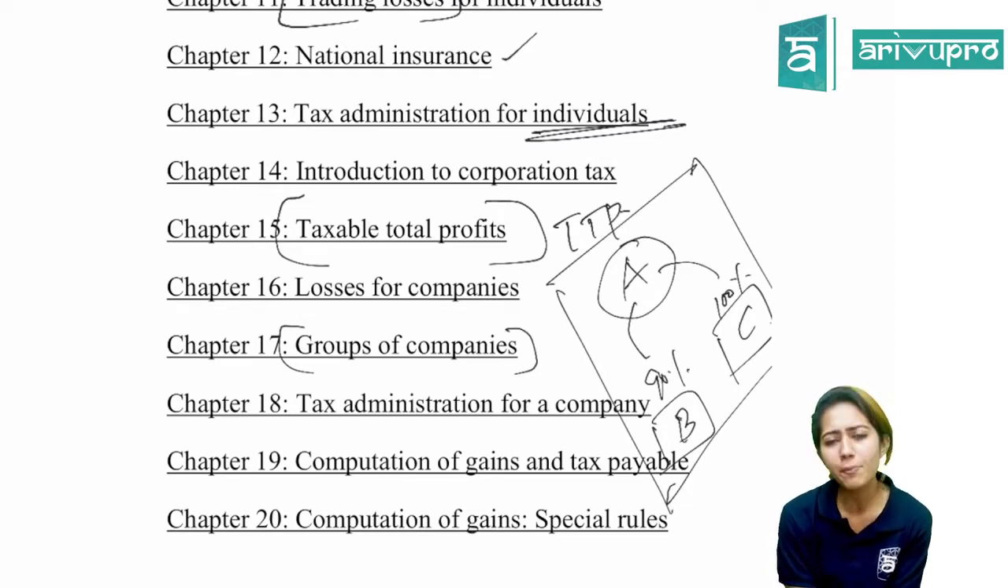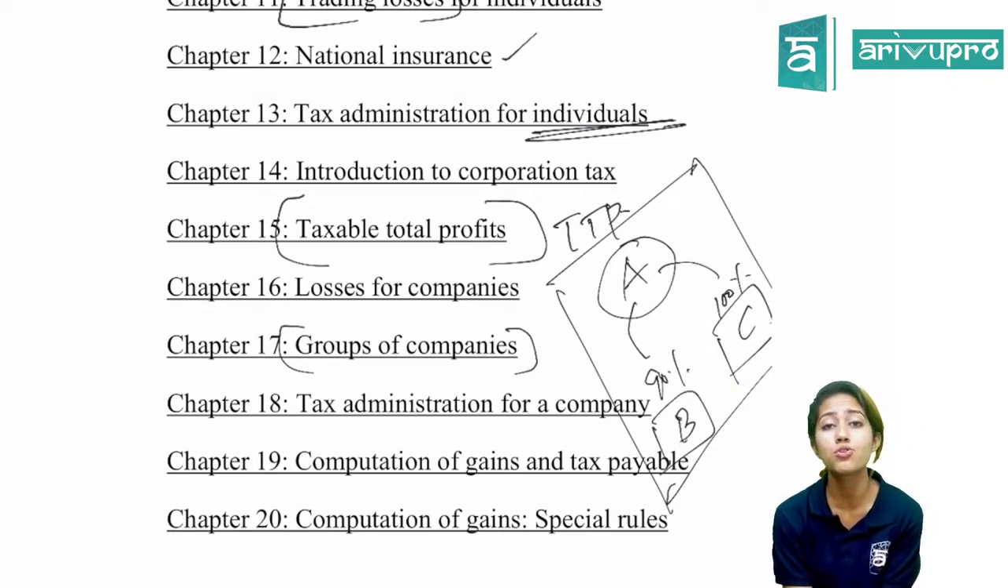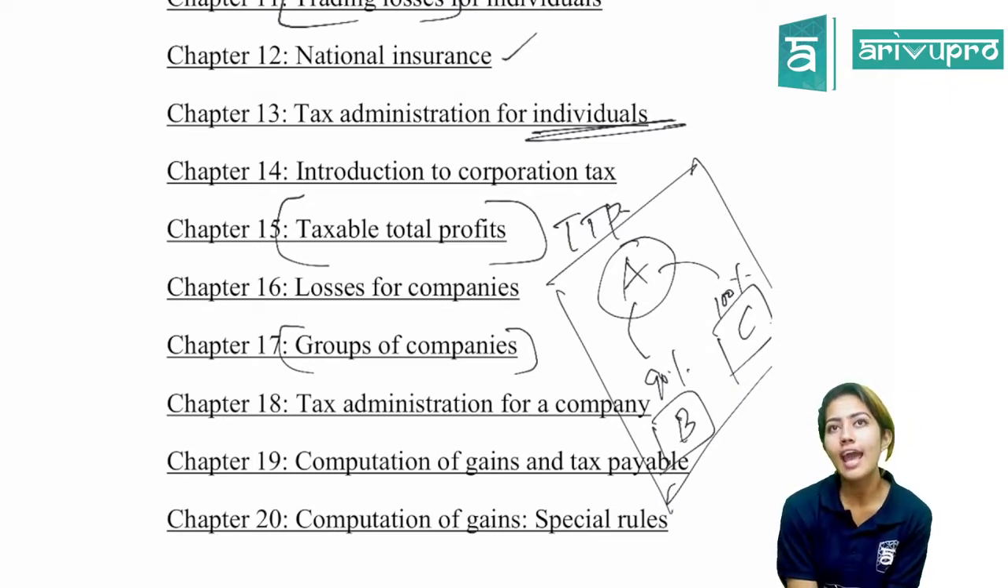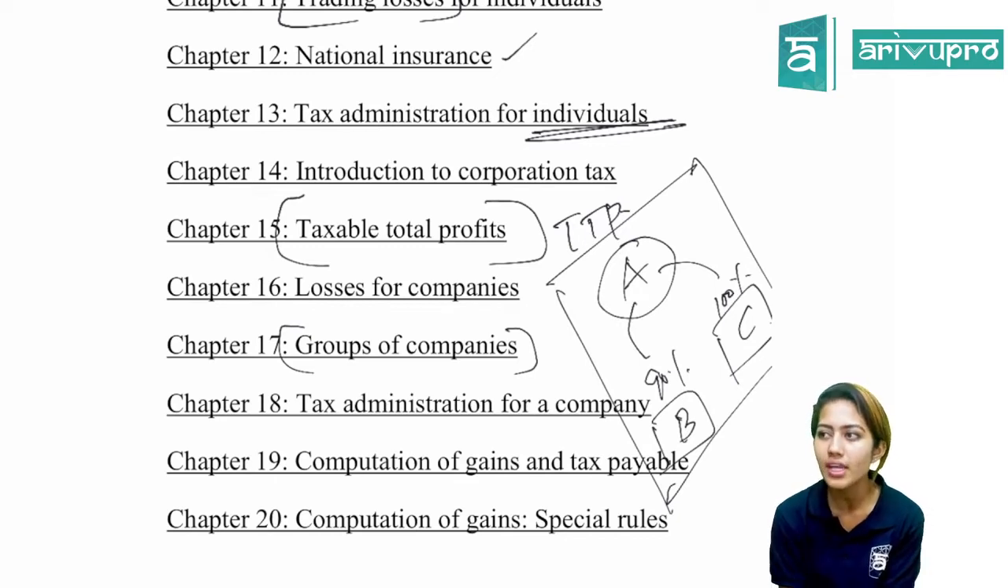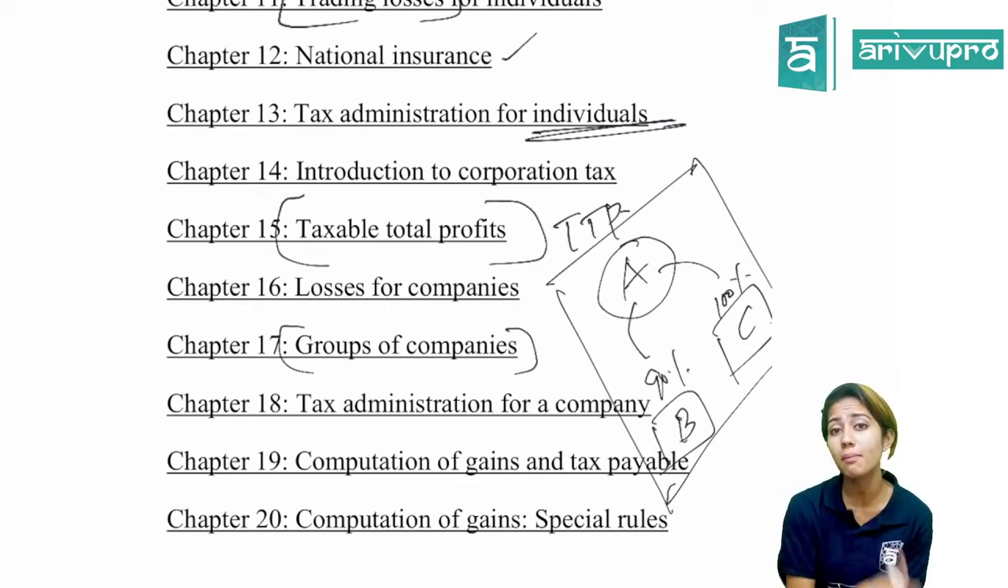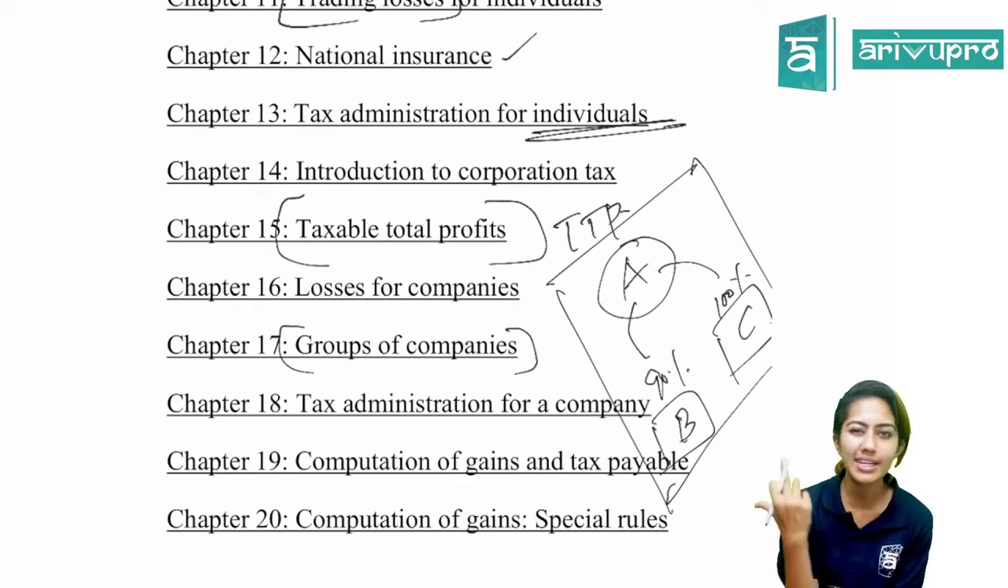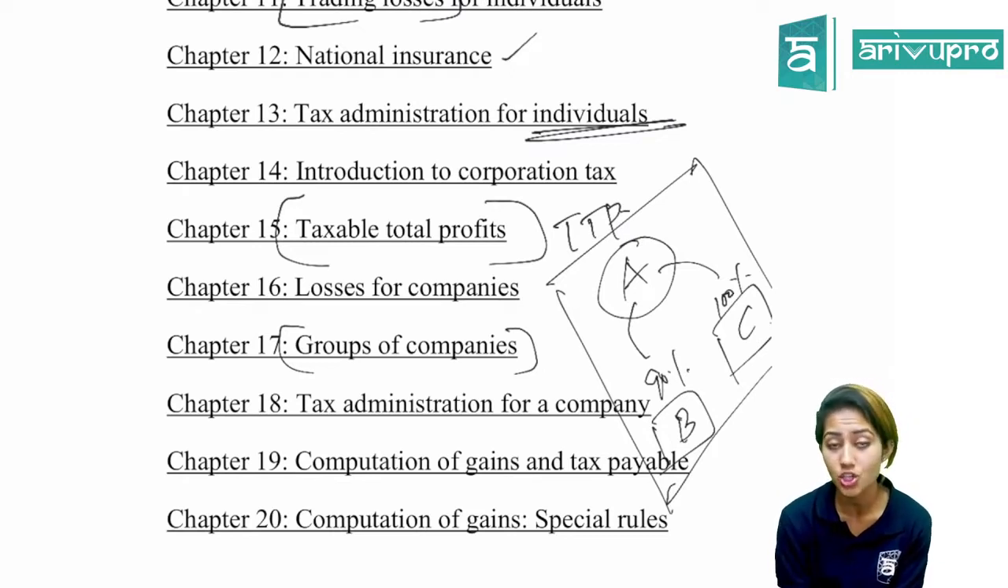Okay, then chapter 18. Just like for individuals, we have an administration part for companies as well. When are they supposed to pay tax? When are they supposed to file the return? And if at all they have to make any inquiries or any kind of claims, by when should they make that? All those administration dates related part we'll be discussing in chapter 18.